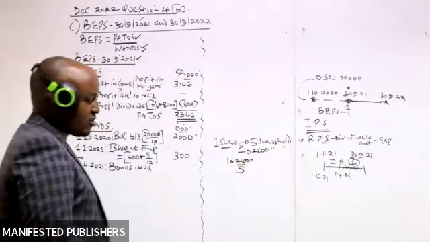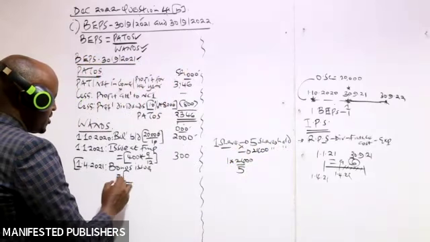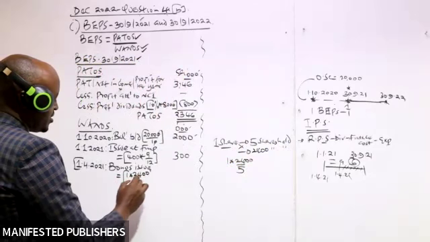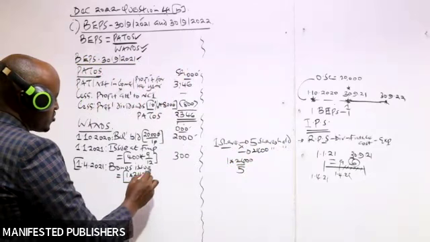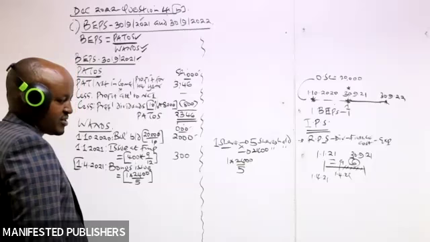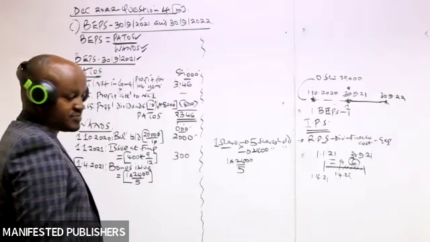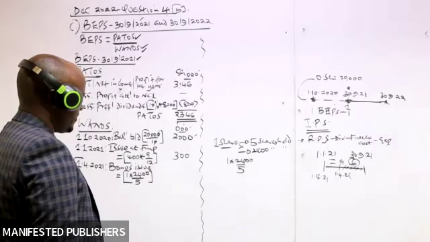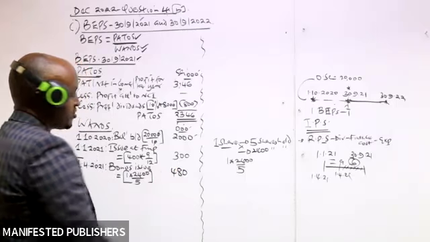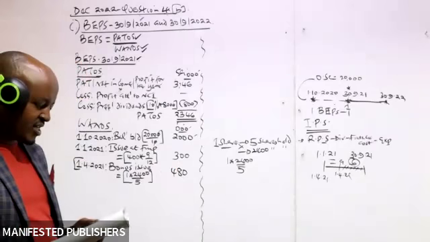divided by 5. And recall, these shares, because they are issued free of charge, do we weigh them on time basis? Do we multiply them with the proportion of time they were held during this year? No, we don't weigh them on time basis. So this will give us 480. So those shares are not weighted on time basis. So we are done with that.